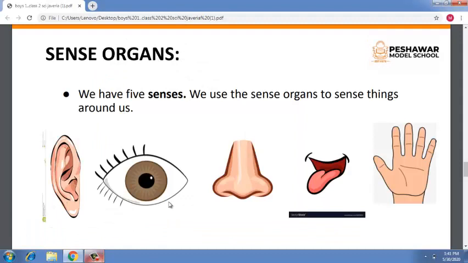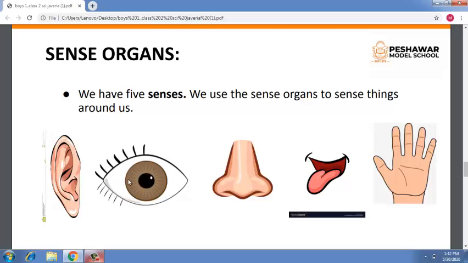So our last topic is sense organs, which is really very easy, and you learned it in standard 1. Here you can see the sense organs. There are 5 sense organs. You have learned in class 1 that we have 5 sense organs and they are useful to sense things around us. The first sense organ is the ear, through which we can listen to sound, songs and talk with another person easily. It is the sense of sound, meaning hearing.